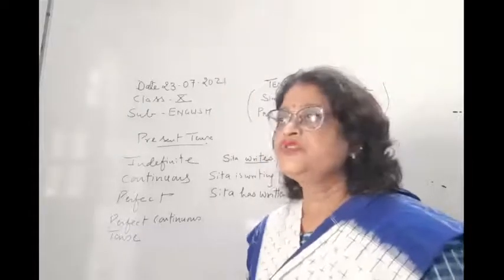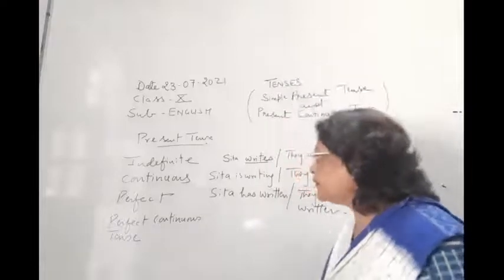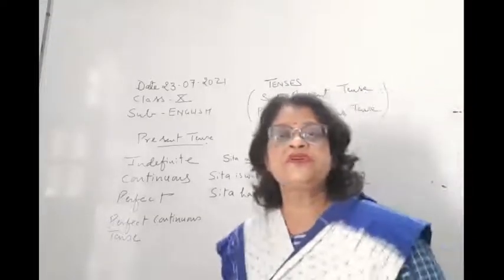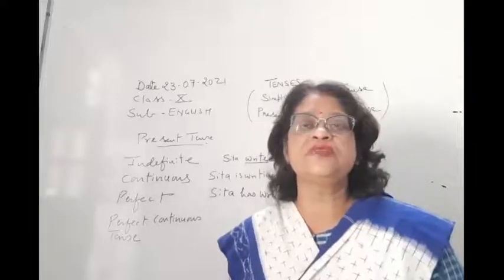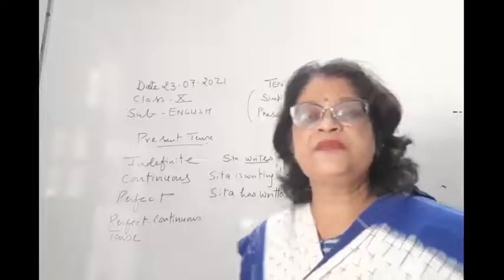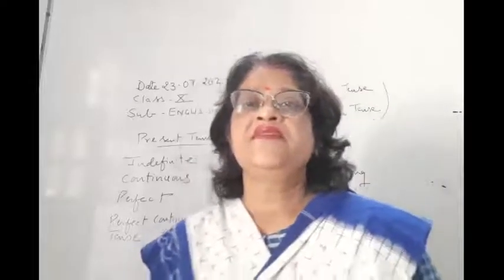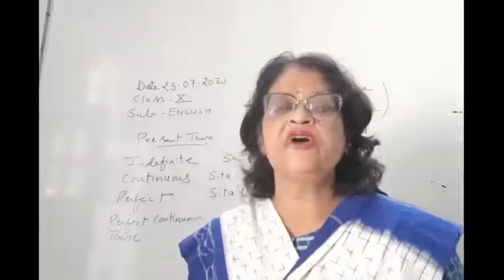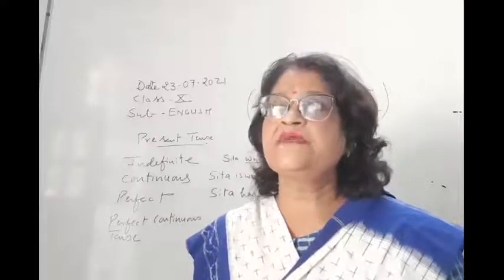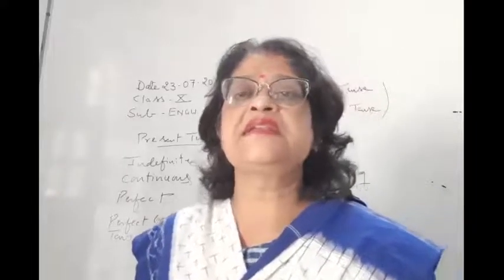Alright, so children, here the work is completed, or is going to complete, or is completed a few minutes earlier. So this is the course of action in perfect tenses, whether the work is completed or is going to complete now or has completed a few minutes earlier.